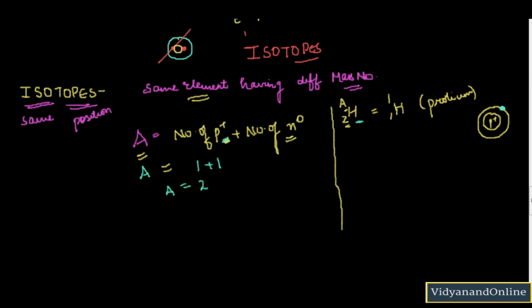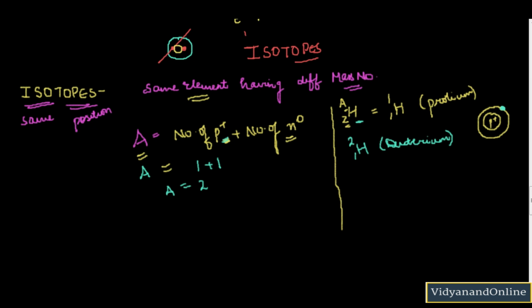Okay, so hydrogen having 1 atomic number and 2 mass number is called deuterium. Okay, now if you see here, they belong to the same element hydrogen, but the only difference is mass number.